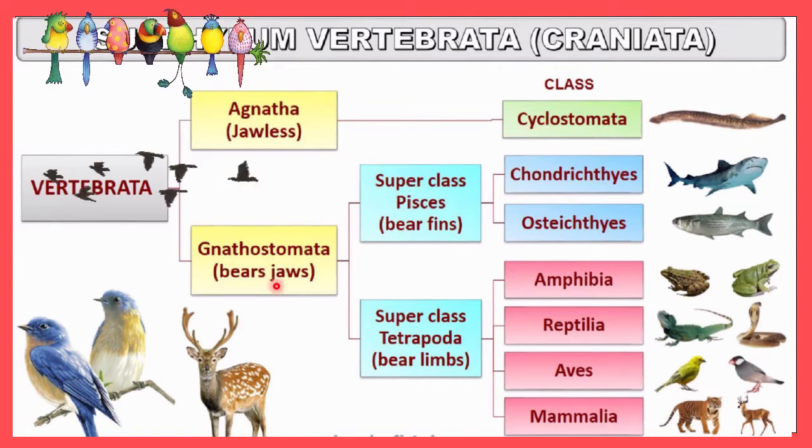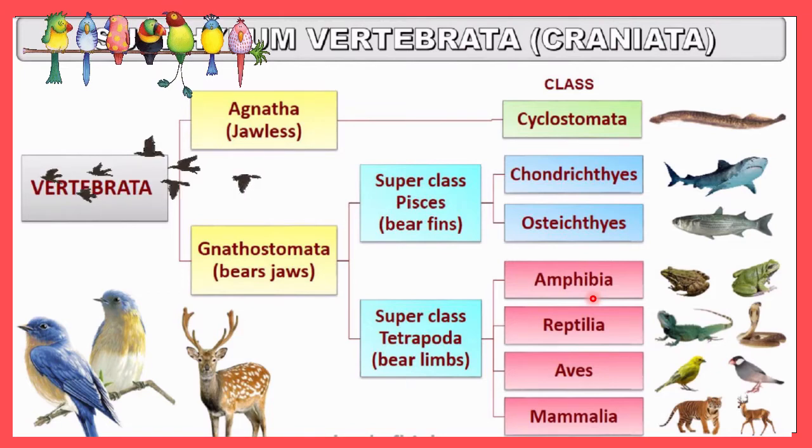Then Gnathostomata further divides into two superclasses: Pisces, which bear fins, and superclass Tetrapoda, which bear limbs. We have already discussed the fin-bearing organisms of superclass Pisces, including Chondrichthyes and Osteichthyes, with all general characteristics along with examples. And we have also discussed superclass Tetrapoda, which bears limbs, in which we covered Amphibia and Reptilia along with general characteristics and examples.